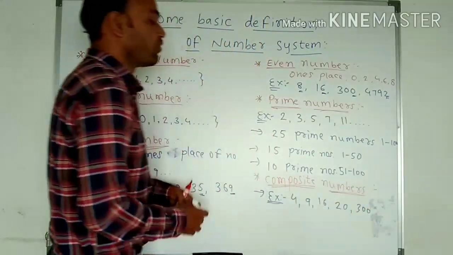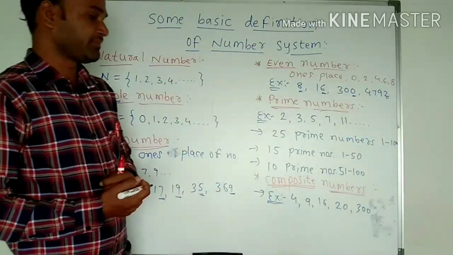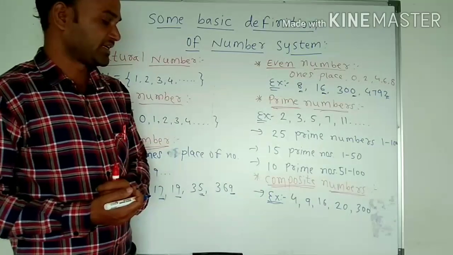All these numbers have more than two factors. Such numbers are called composite numbers.